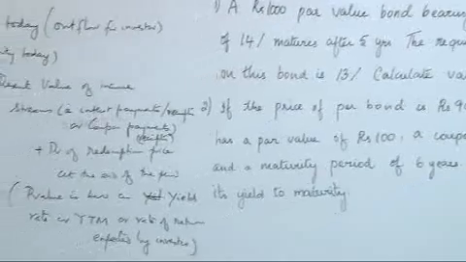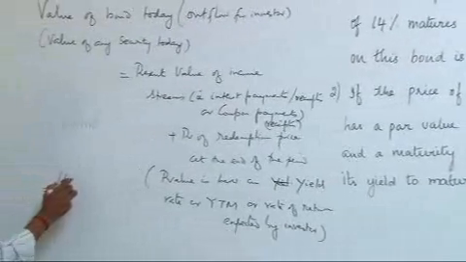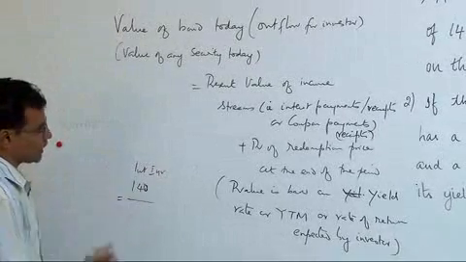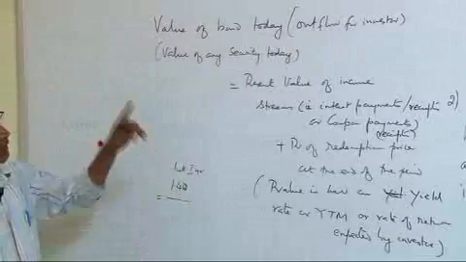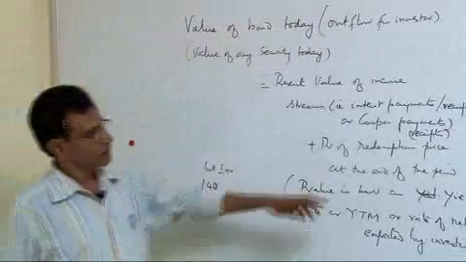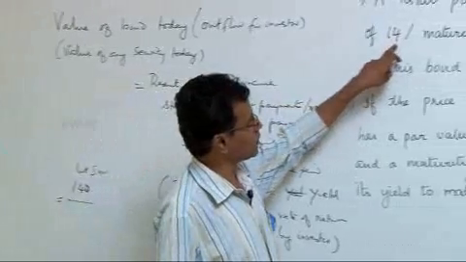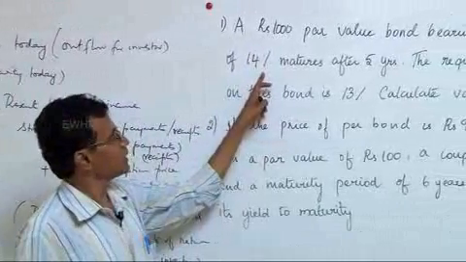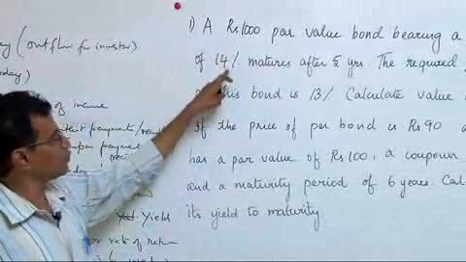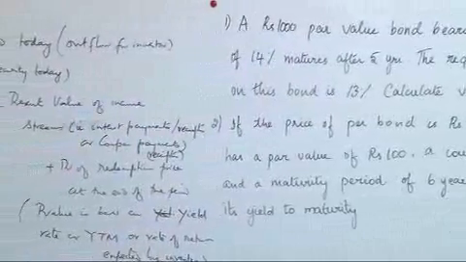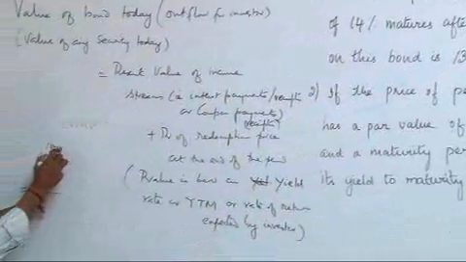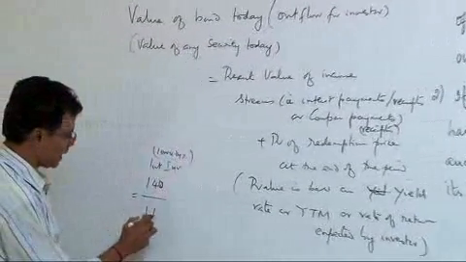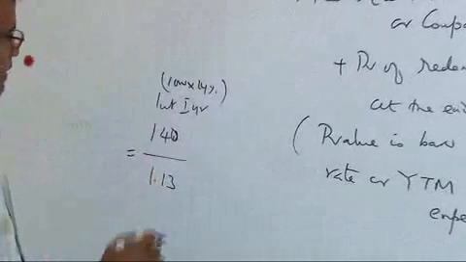First year you will collect 140 rupees of interest. This is interest for the first year, and you obviously understand that 140 will be collected at the end of the first year. The present value of that 140 of interest: 1000 into 14%, interest is on par value always, and therefore 1000 into 14% is 140. That 140 is discounted at 13%. This is the present value of the first interest receipt.